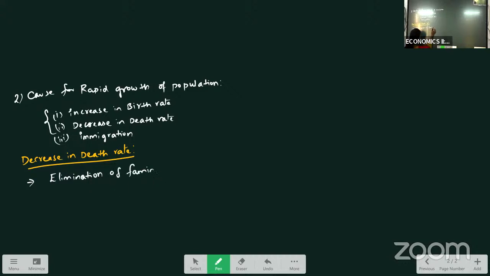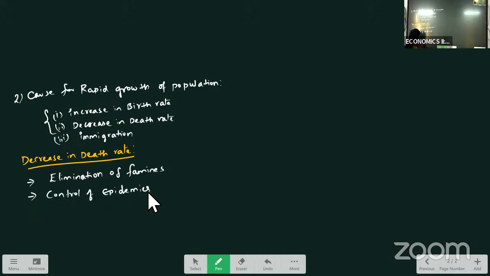In India, after British rule, drought and all were controlled, eliminated. Famines are not occurring in India after British rule. So famines were eliminated here, and